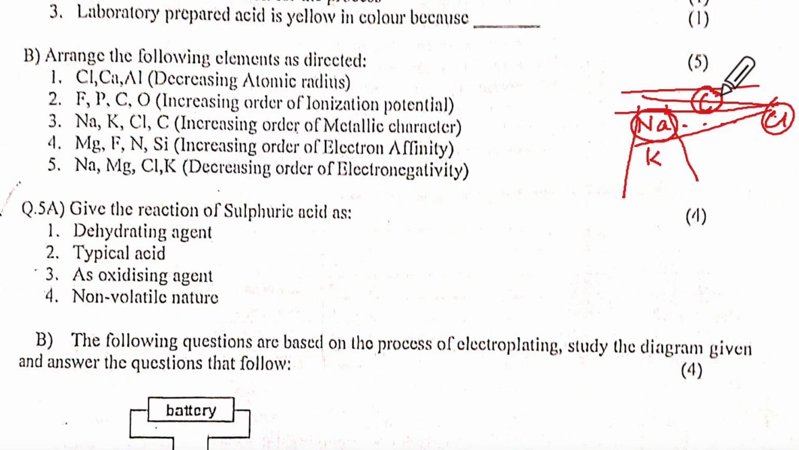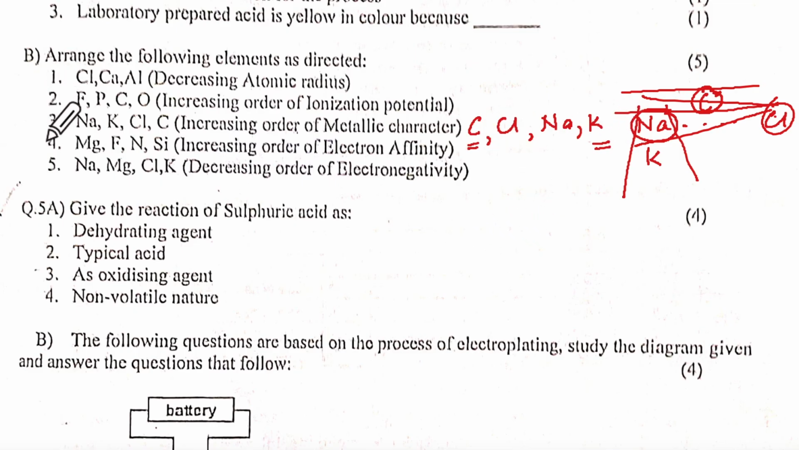That means your IP is going to be more. That means it's not going to lose electrons easily. So I'll have to start with Cl, then Na and K. Cl, then Na, then K. K will be the maximum metallic, and Cl will be the least.